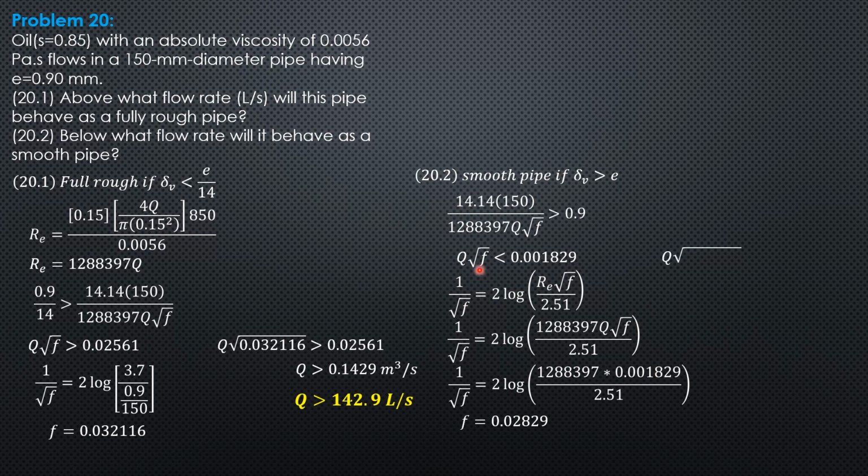Then substitute into this equation here, Q square root of 0.02829 must be less than 0.001829. So we can now solve Q. Q should be less than 0.01087 cubic meter per second, or Q should be below 10.87 liters per second. So that's it. I hope you follow the solution and the conditions for a pipe to behave as fully rough and a pipe to behave as smooth pipe.